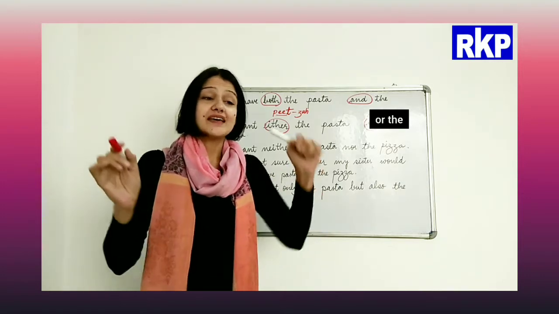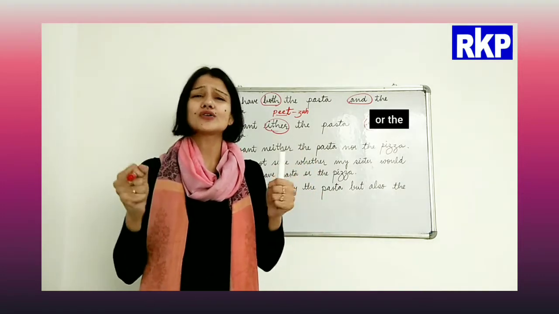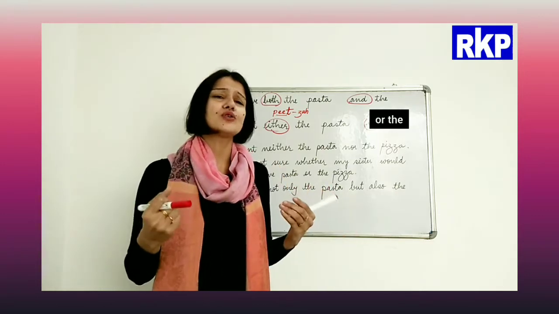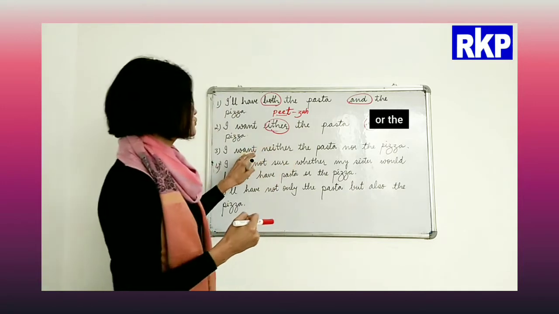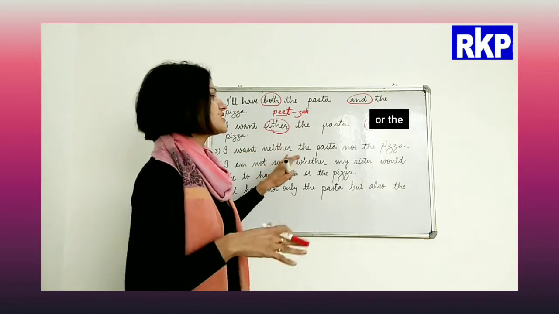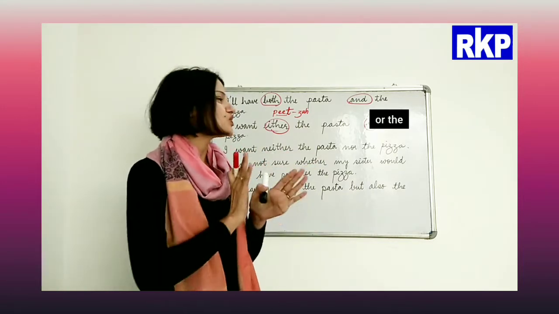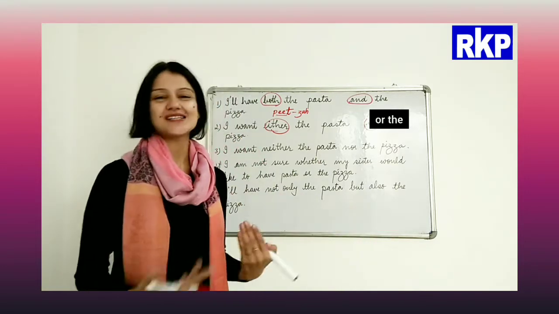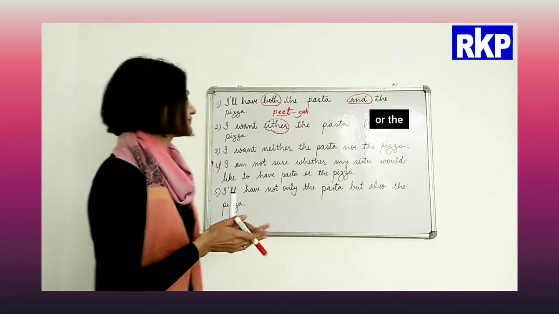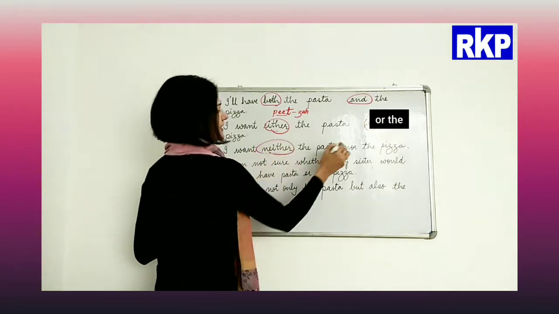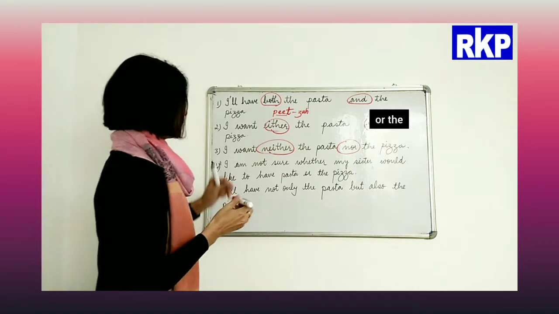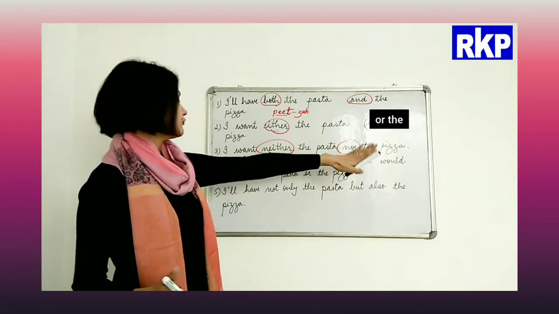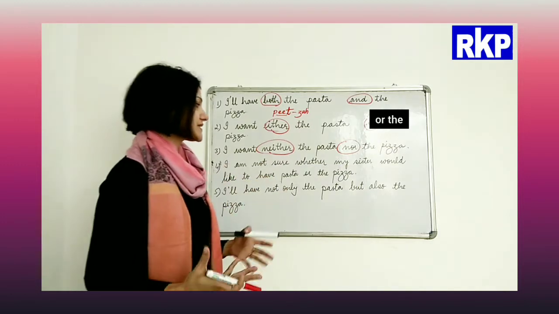So when there are options but you do not want to go for any, you do not want to eat anything out of them, you will say, I want neither the pasta nor the pizza. Thank you so much, I don't want to eat them. I'm not hungry actually. So neither and nor.